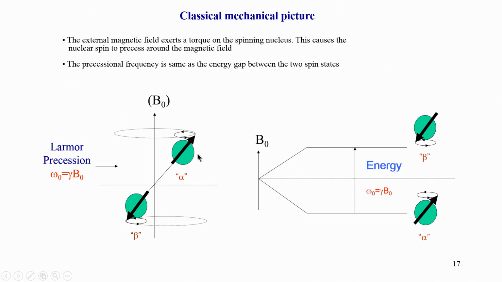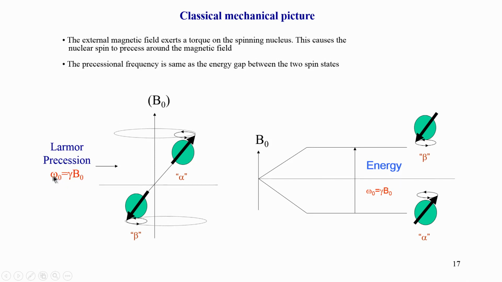That happens because of some physical principles. If the nucleus hydrogen is in the alpha state, it will precess like this, and if it is in the beta state, it will precess in the anti-clockwise or opposite manner. That is essentially the two states depicted here. Now, this precession means the nucleus is going around this axis, so we have to give a frequency value to this, because it has a particular speed at which it is moving, and that frequency is given by omega equal to gamma into B0.